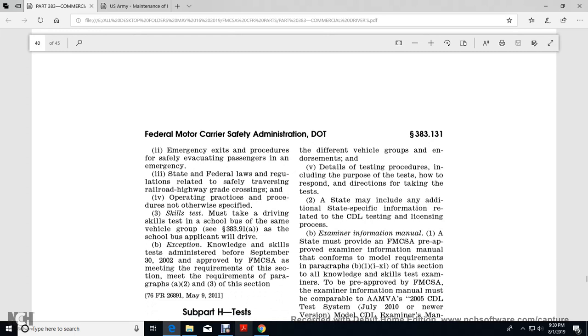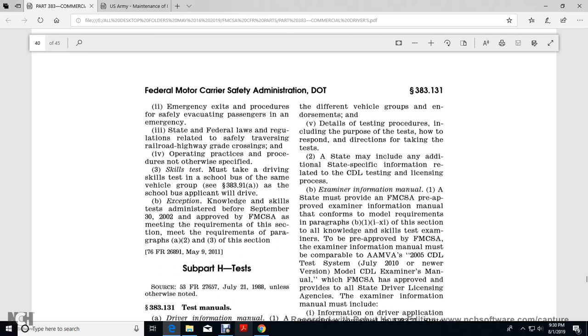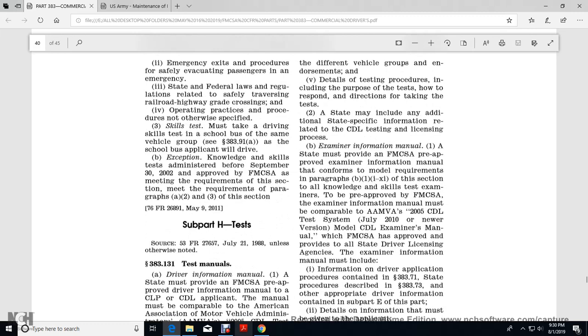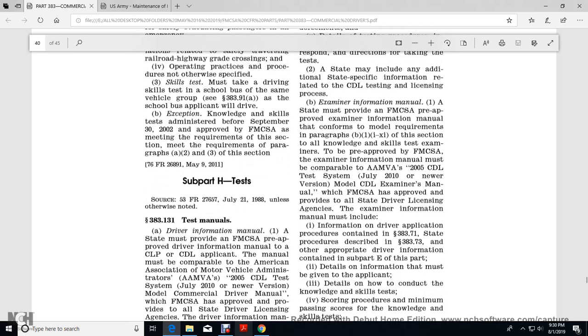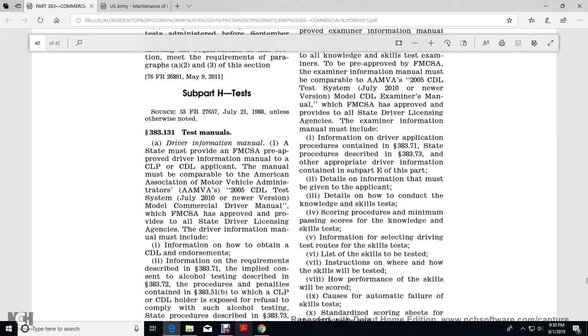The state must provide the Federal Motor Carrier Safety Administration pre-approved examiner information manual that conforms to model requirements in paragraphs B1 through 11. All knowledge and skill tests prepared by the Federal Motor Carrier Safety Administration examiner information manual must be compatible with the AAMVA 2005 CDL testing system model CDL examiner manual. The Federal Motor Carrier Safety Administration approved it for state driver license agencies. Examiners information manuals must include: one, driver application procedures contained in 383.71 and state procedures in 383.73; other appropriate driver information contained in subpart E.